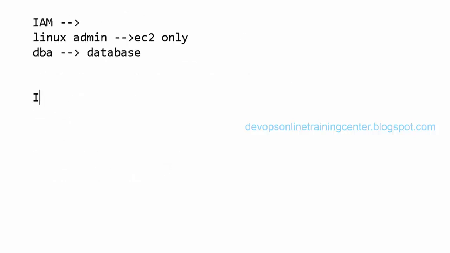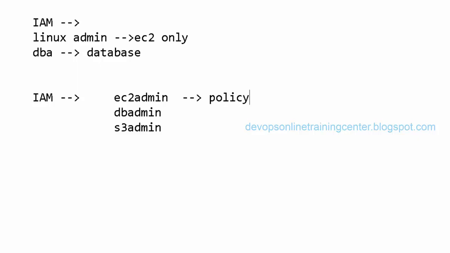So if I have IAM, I can create a user like EC2 admin, a user like DB admin, and a user like S3 admin, right? And I can give specific permissions to these people. Let us say for the EC2 admin, there is something called policies. Using a policy, I'll set something like EC2 full access. So this guy will be able to access only EC2 related services.